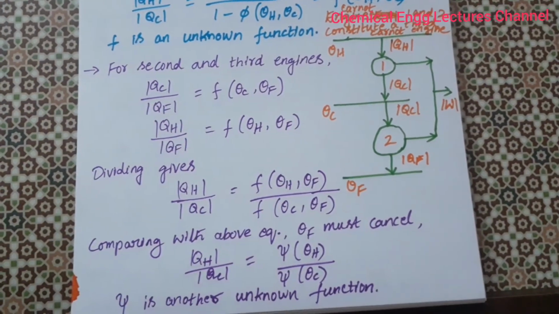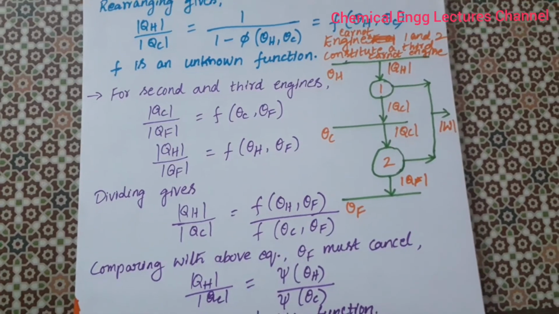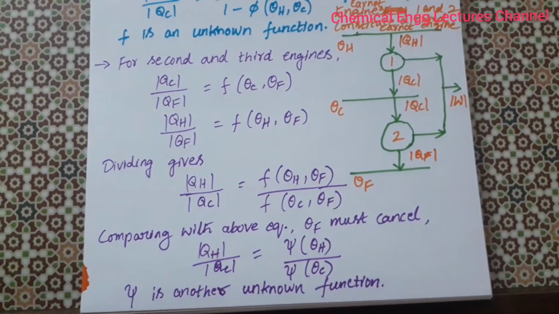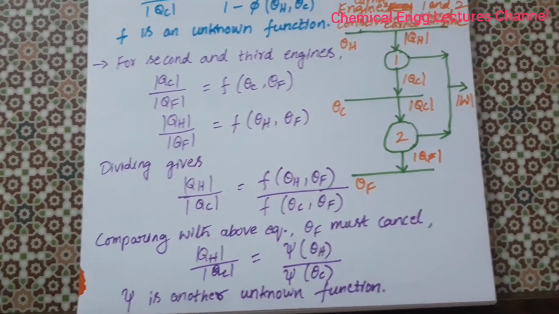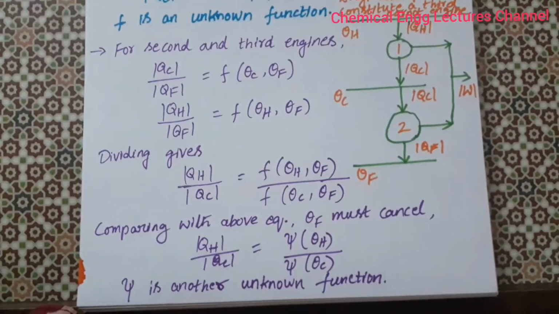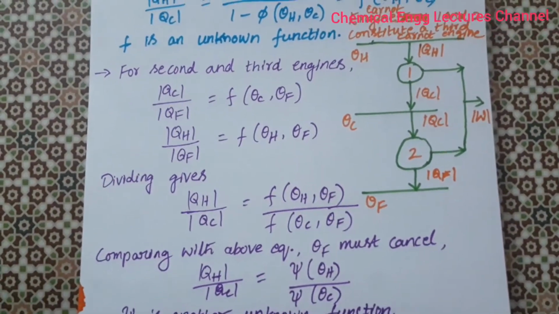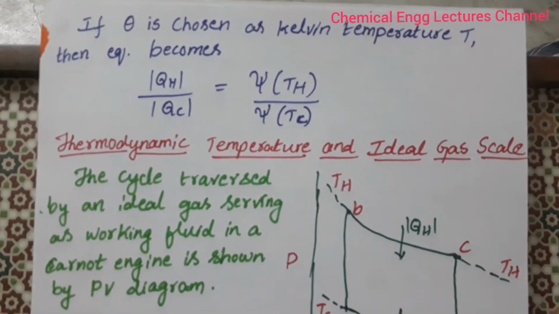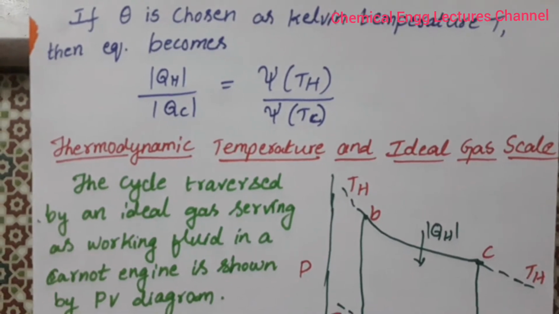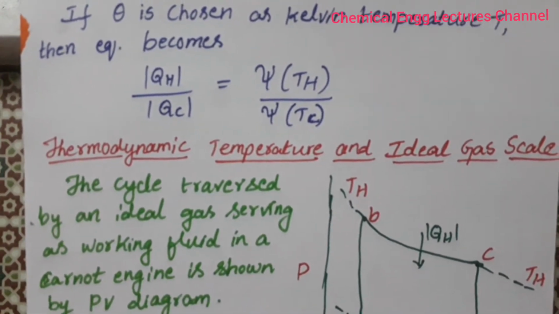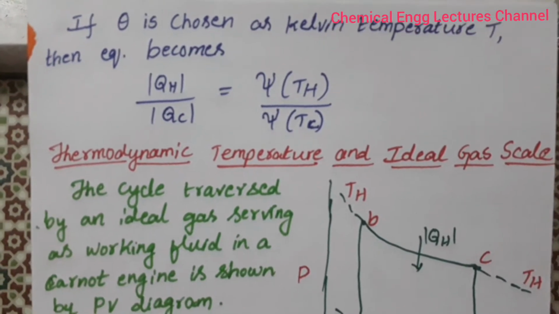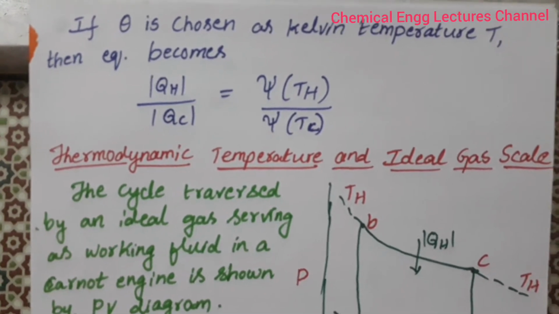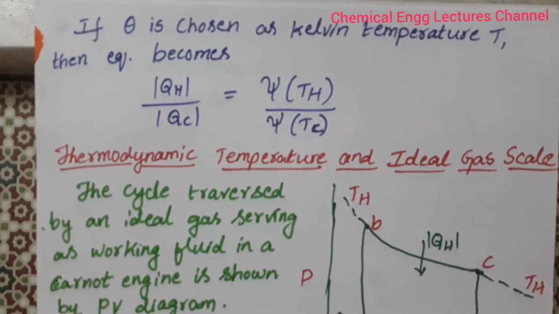So comparing this equation with the above equation, theta f must be cancelled. So QH by QC, it's a function of psi, is equal to psi of theta h by psi of theta c. So here psi is another unknown function. Here if theta is chosen as Kelvin temperature T, then the equation becomes QH by QC is equal to psi of TH by psi of TC. So instead of theta h we write Kelvin temperature T, then QH and QC, the heat transferred, is related with temperatures TH and TC.